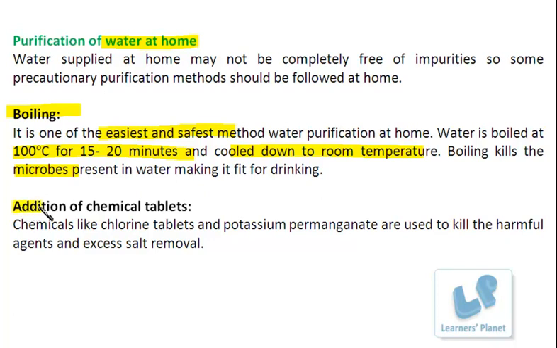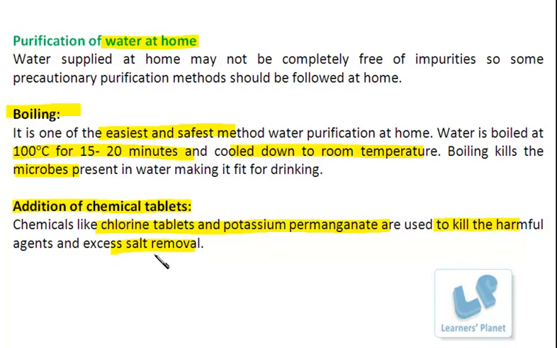After that, it can also be purified by the addition of some chemical tablets. In the market, specific chlorine tablets and potassium permanganate tablets are available, which are used to kill the harmful agents and remove the excess amount of salt.